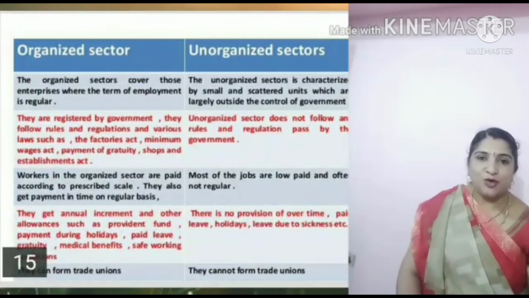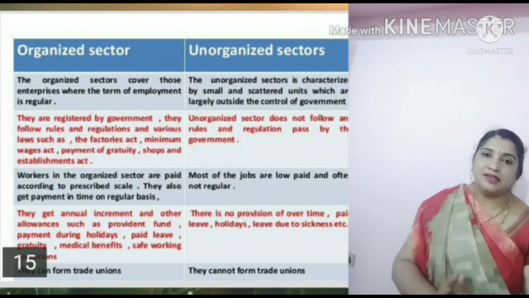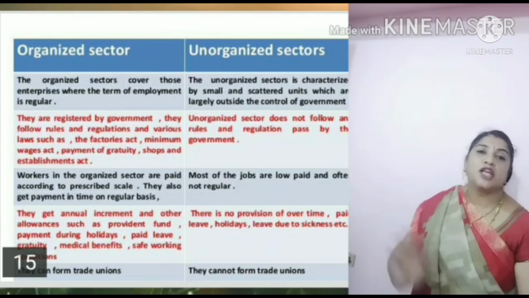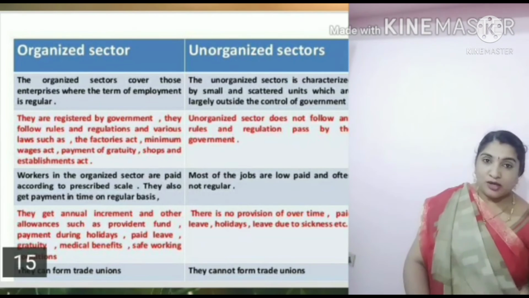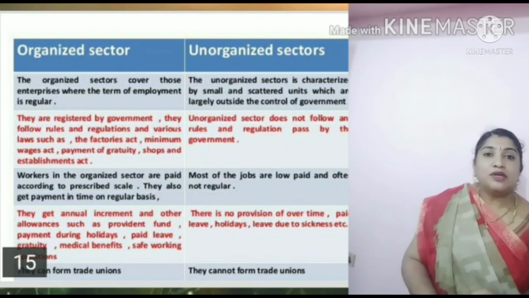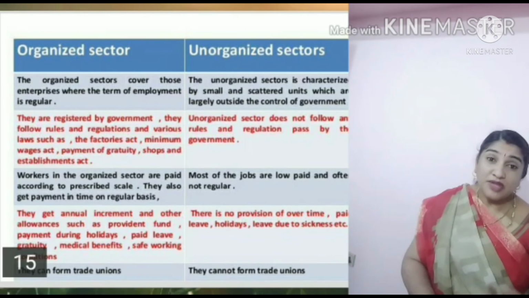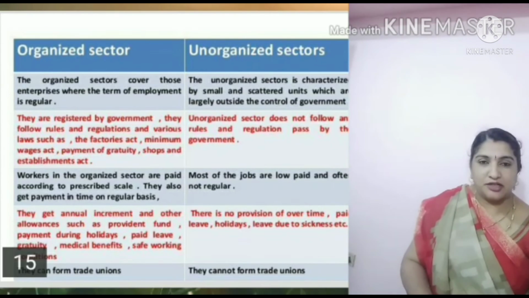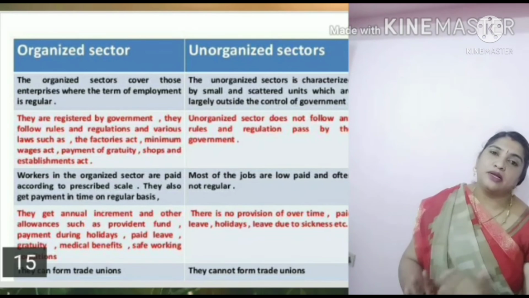Next important concept we are going to learn about is the organized sector and unorganized sector. What is the organized sector? What is the unorganized sector? Under the organized sector, certain rules and regulations are followed, directly under the control of the government. At the same time, there is job security for the people working in the organized sector. Paid leaves are provided. If workers work more working hours, they get extra payment. At the same time, incentives are provided. Medical facility is given. Education facilities are also given to their children. Many more facilities come under the organized sector.